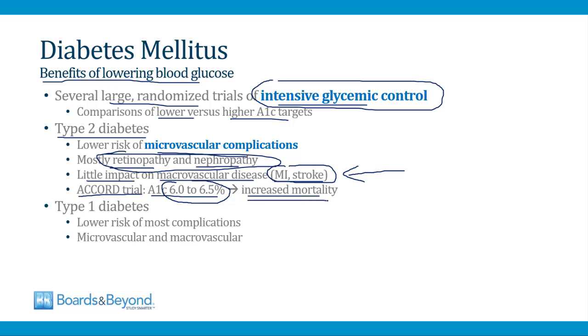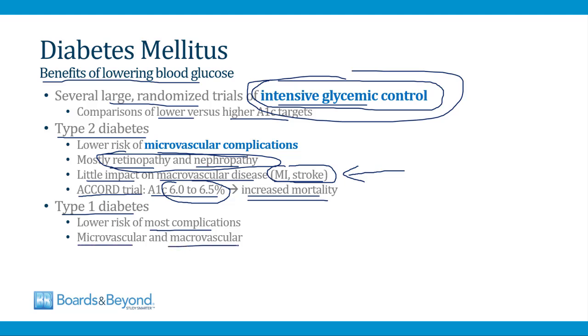In type 1 diabetes, the studies of intensive glycemic control have shown a lower risk of most complications, microvascular and macrovascular. It's only in type 2 diabetes where the studies have shown that there isn't a benefit of glucose control on macrovascular disease. And that concludes our module on diabetes complications.